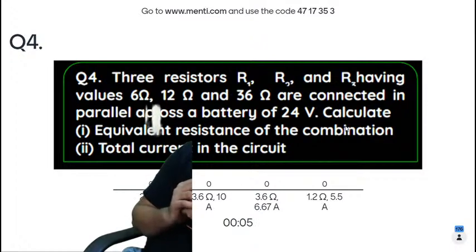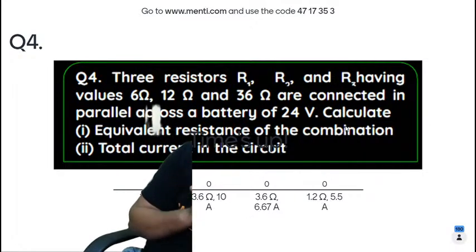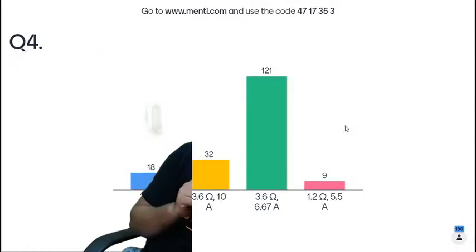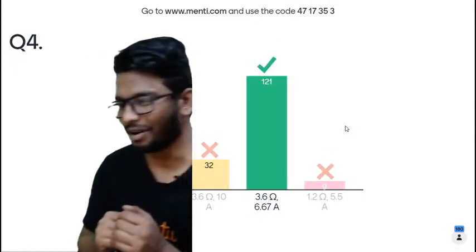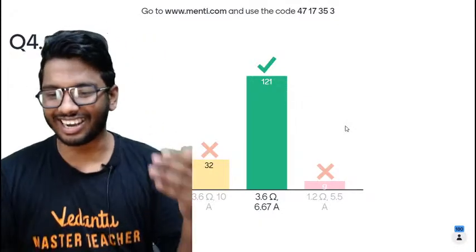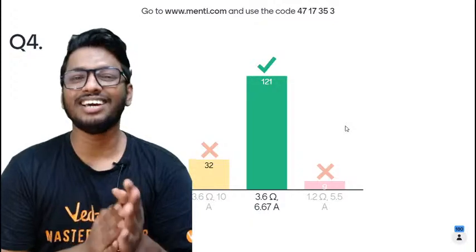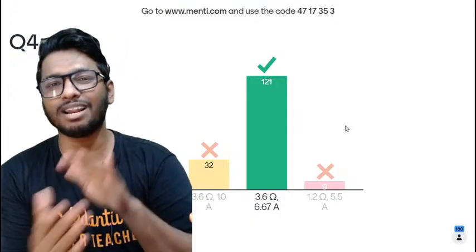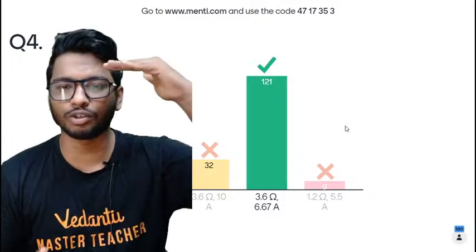Three resistors, R1, R2, and R3, having resistance values of 6 ohms, 12 ohms, and 36 ohms, are connected in parallel. The potential difference is 24 volts. Alright, awesome. Even after covering up the question, I'm really sorry, guys, that I did not realize it until it was too late. Nonetheless, 121 of you still managed to get the right answer. Hats off, people. Superbly well done.